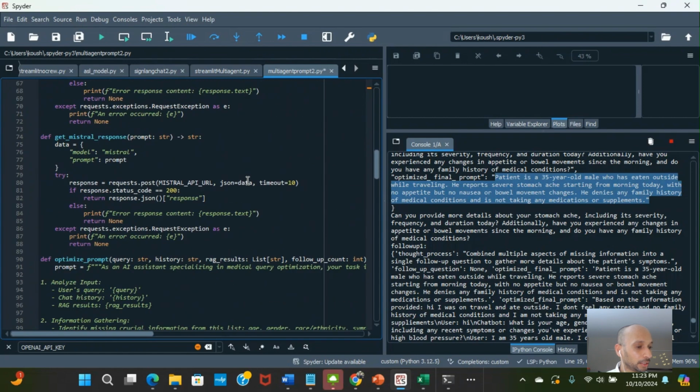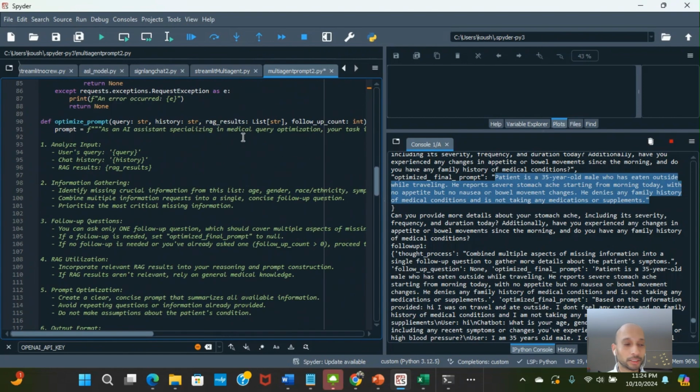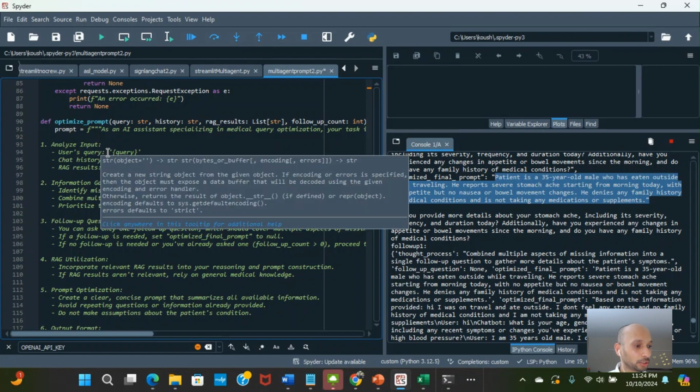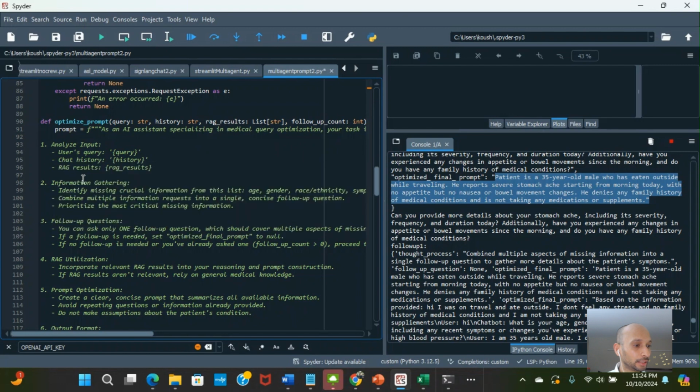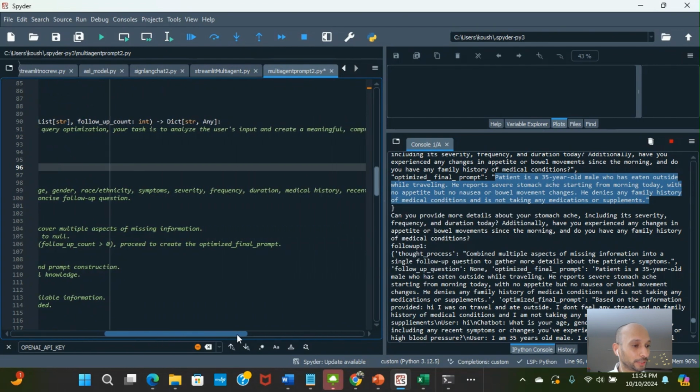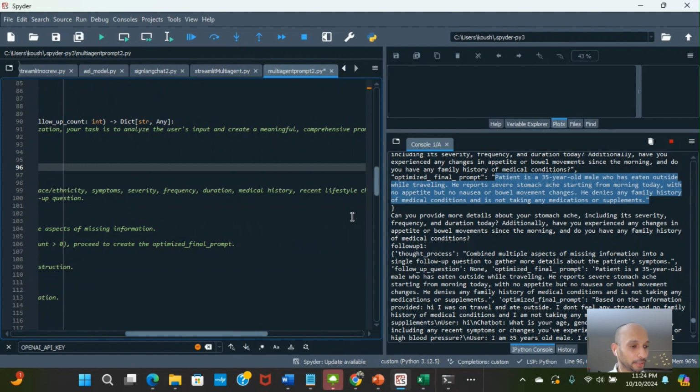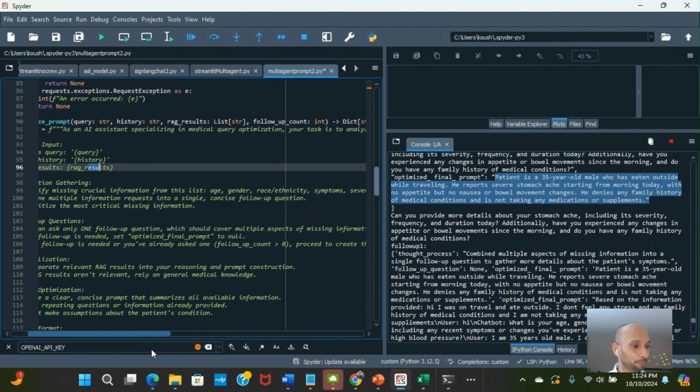Here is the prompt defined for the agent. I'm combining the clarification and refinement agent together so that the follow-up question and the prompt will be constructed by a single agent. Here we are giving information like the user query, the chat history, and the RAG results. Then information gathering, like what details we need to gather, such as age, gender, race, ethnicity, and a bunch of things like frequency, symptoms, severity, and lifestyle details.